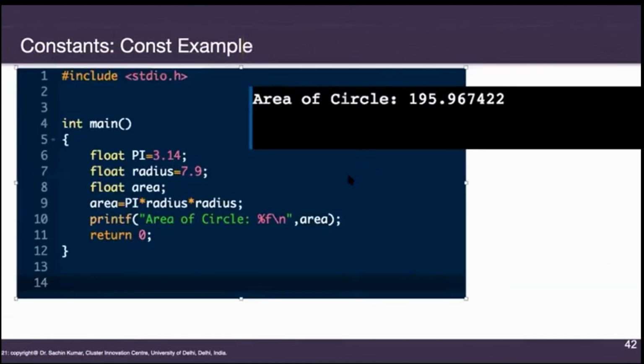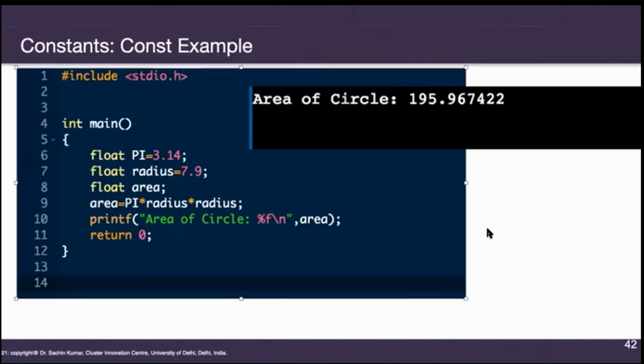So we run the same program, the calculation of the circle, and we see we are getting the same output. Since we know that pi is a constant, in the previous case we were creating an identifier for pi, but not a variable. But in this case we are creating a variable for pi. So here we are writing float pi equals 3.14.